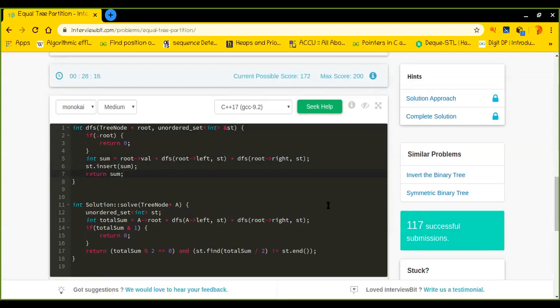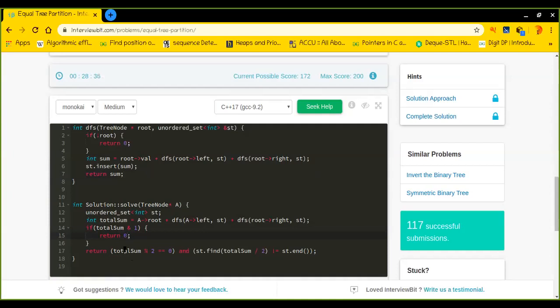Isn't it cool? So I found everything that I need. If the total sum is odd, then I will simply return, because I do not need to take care of it after getting it as odd.